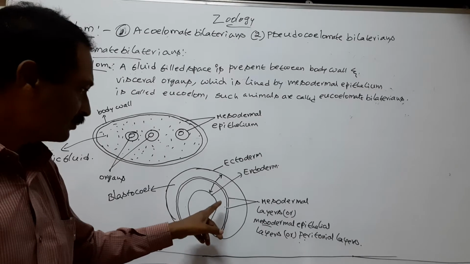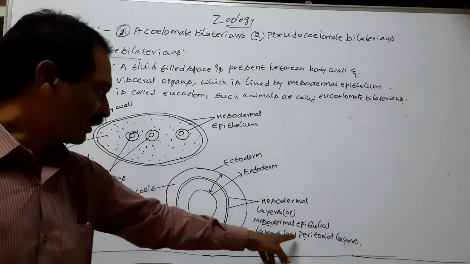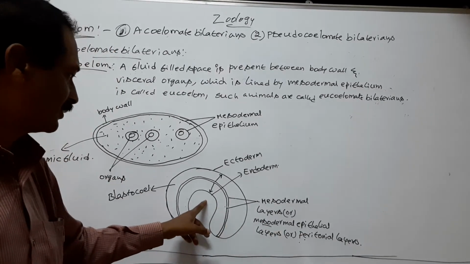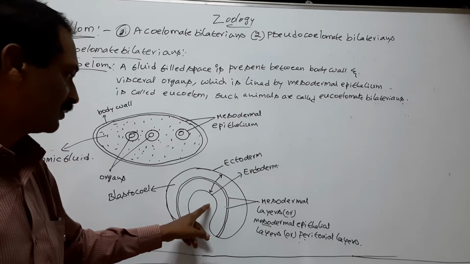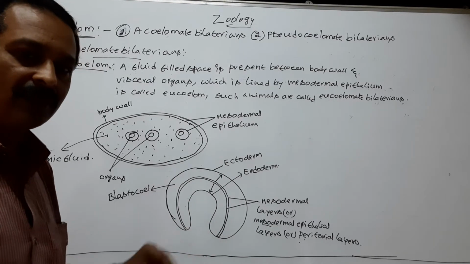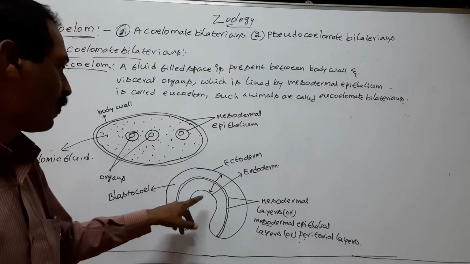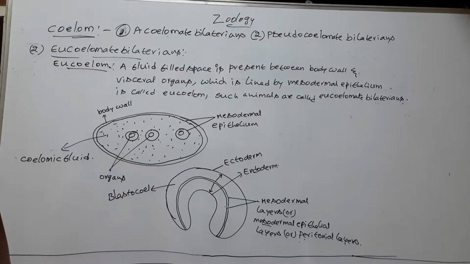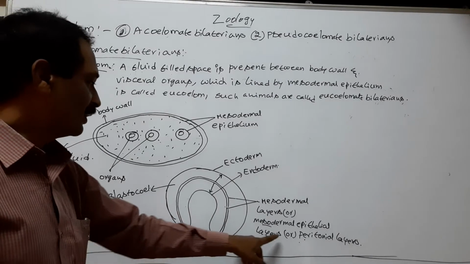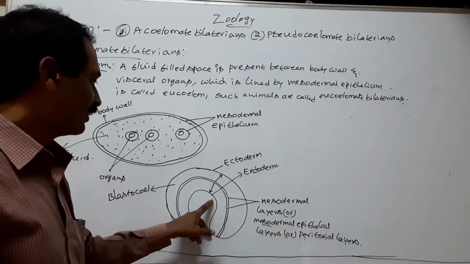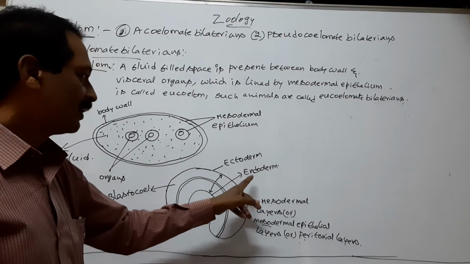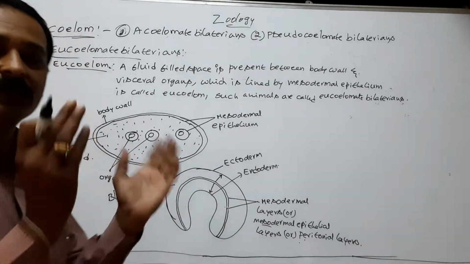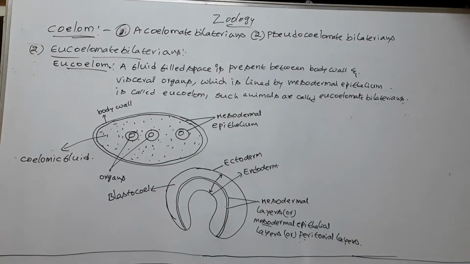The inner peritoneal layer is arranged around the visceral organs. Here, the endoderm is arranged in the wall of alimentary canal, etc. So, the inner peritoneal layer is arranged around the endoderm or visceral organs.